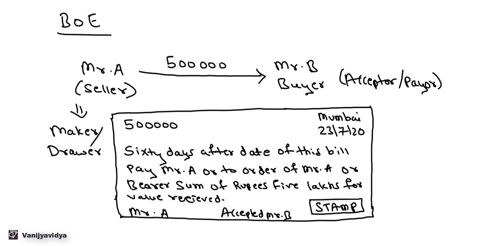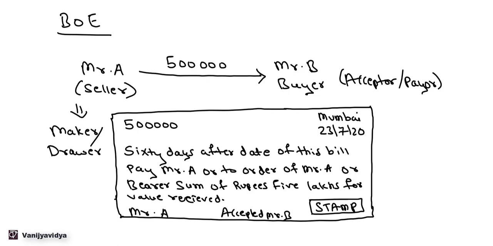Now, if you see the wordings, there is an amount, there is a date. Now, 60 days after date of this bill, that is after 23rd/7/20, 60 days after this bill, pay Mr. A. So what Mr. A is saying is he has to pay Mr. A. Who has to pay? Whoever has accepted this bill.